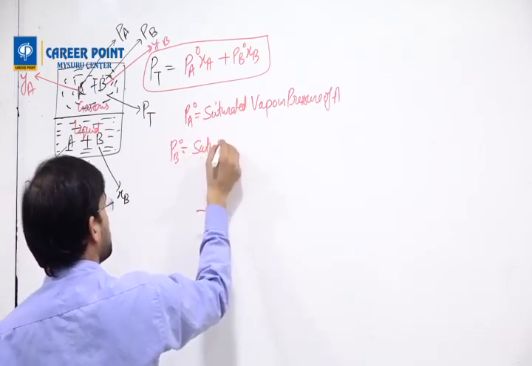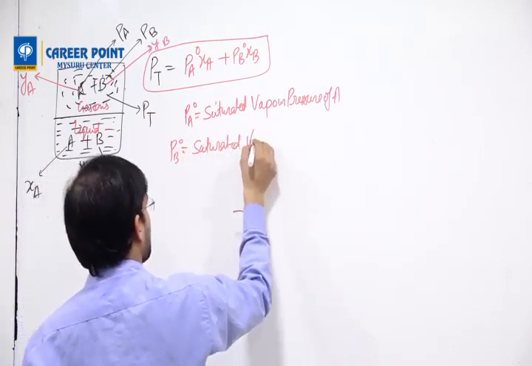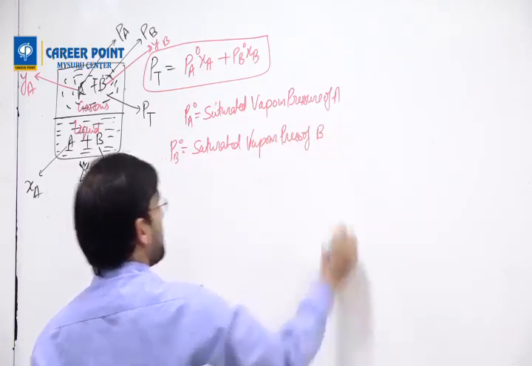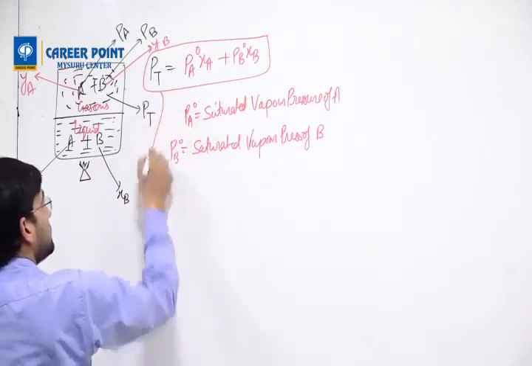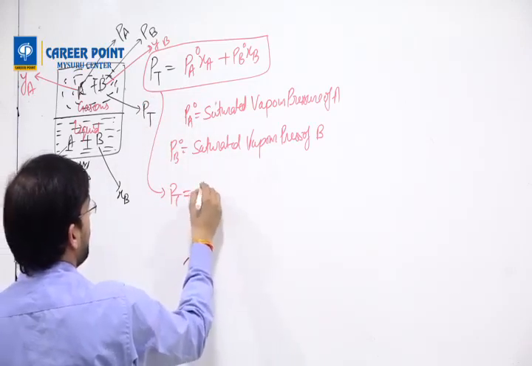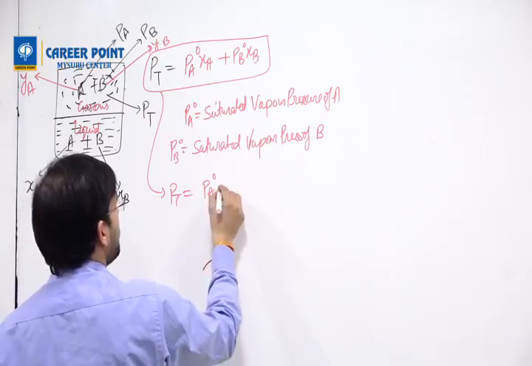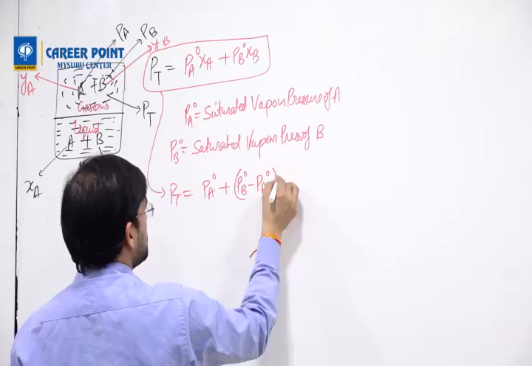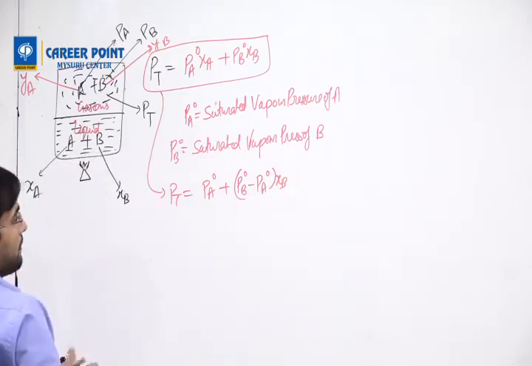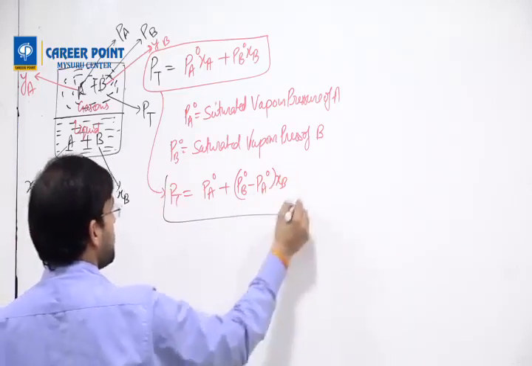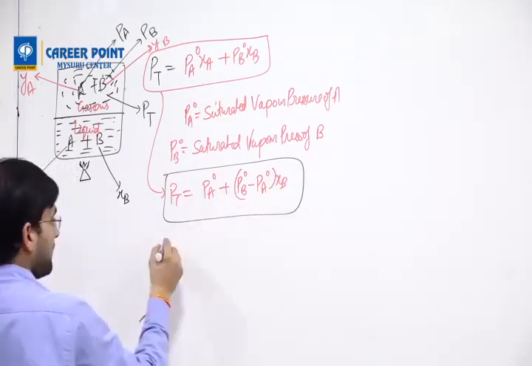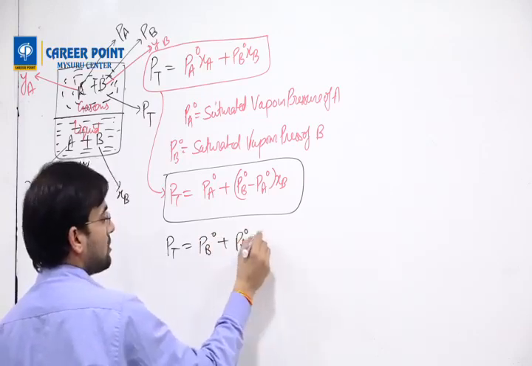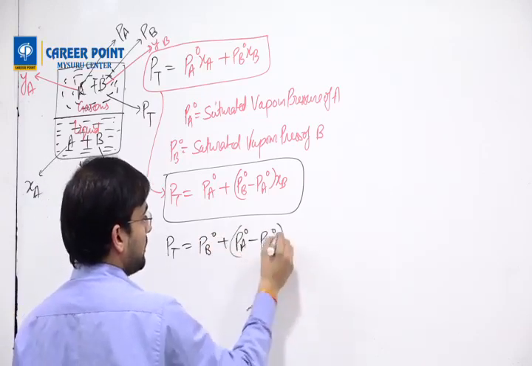Pb naught is the saturated vapor pressure of B. Then this Pt can also be written as Pa naught plus (Pb naught minus Pa naught) into Xb. This whole equation is given only in terms of Xb.